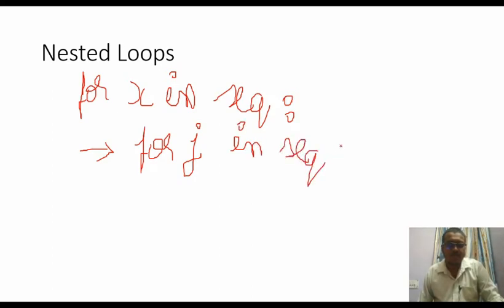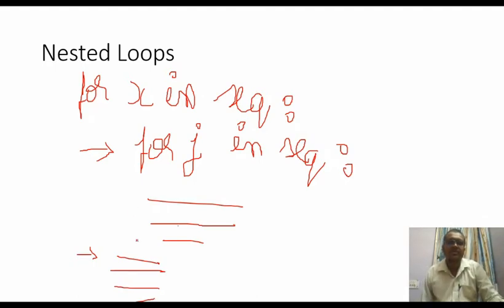You write the statements for this for loop by giving one tab. After the statements, you can switch to the inner for loop, give one tab and write statements like this. So this is a nested for loop.